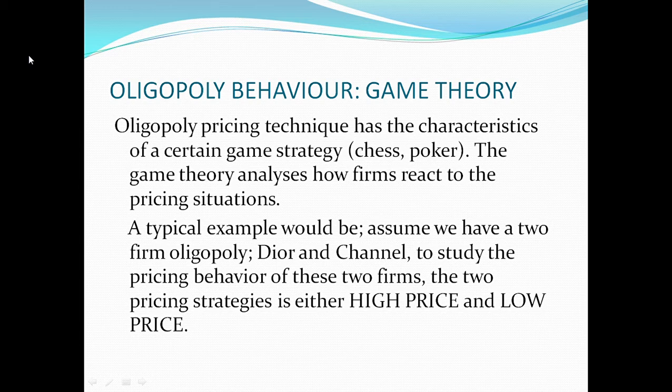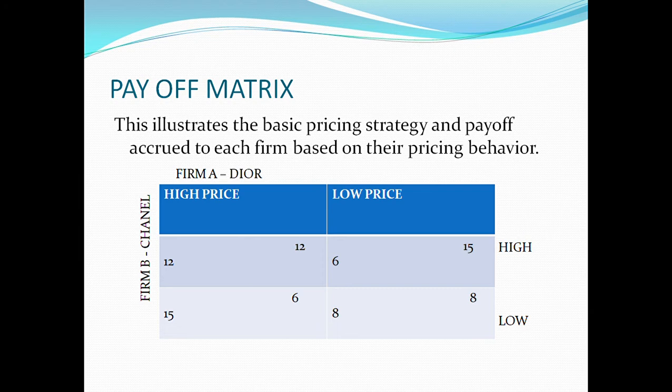And a typical example would be when we use a two firm oligopoly, that's a duopoly, and an example is Dior and Chanel. So to study the pricing behavior of these firms, the two pricing strategies can either be high prices or low prices. Now to explain this pricing dependency, I'll be using the payoff matrix.